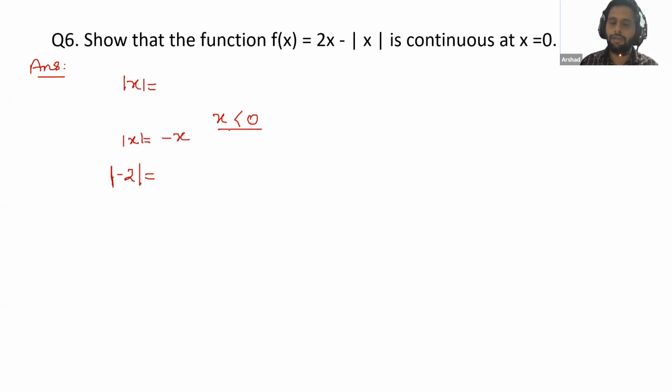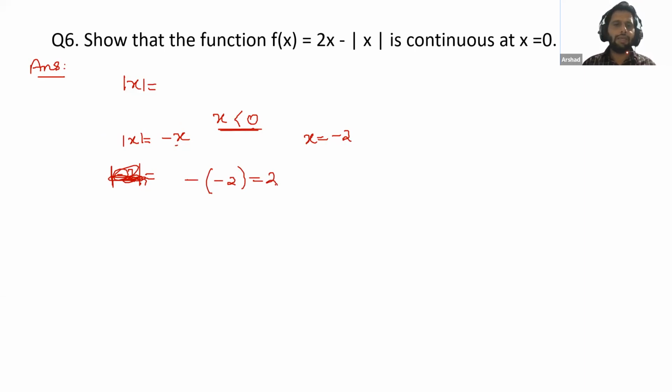There's no need to note this down; at the end I will give you the summary. So suppose x is equal to -2, a negative value. Modulus asks you to take minus x. In place of x, put this value: minus of -2, you get 2. Please check here, you are getting a positive answer.